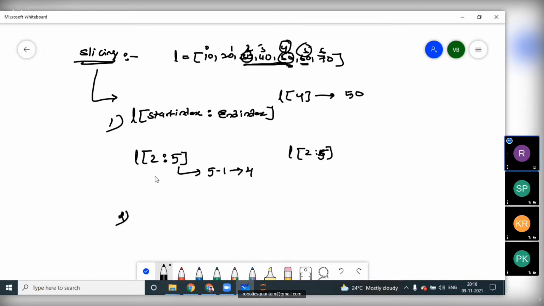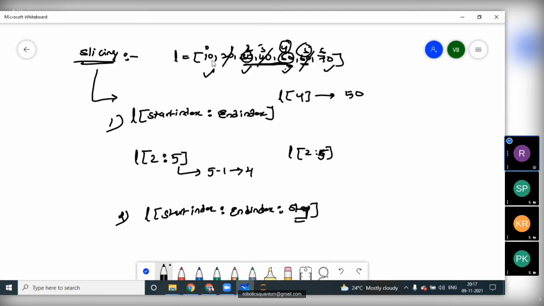The second way, if I want to get only alternate values of these, there we can give L of start index colon end index value, and colon, we can also give the step value. So what is the meaning of step value? For example, here we have the values 10, 20, 30, 40, 50, 60, 70. I want to get the first value and I should leave the second value. I should get 30 and I should leave the 40, and I should get 50 and I should get 70. So the alternate one should be missed.